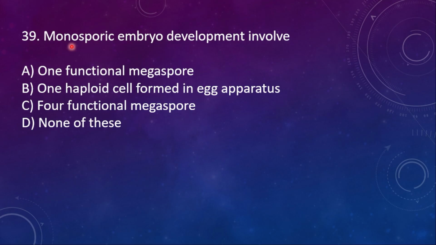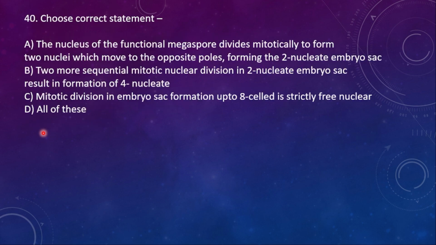39. Monosporic embryo development involves A. one functional megaspore, B. one haploid cell formed in egg apparatus, C. four functional megaspores, D. none of these. Here the right option is option A.